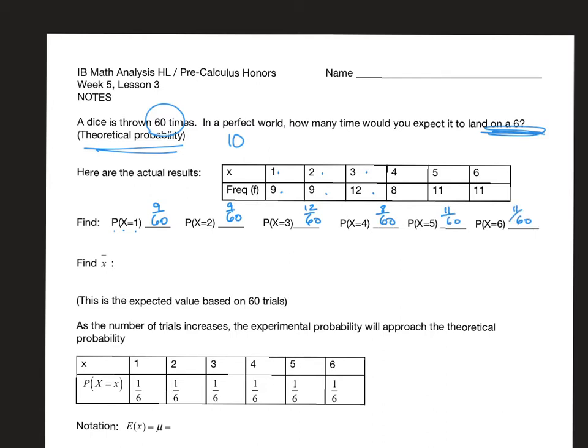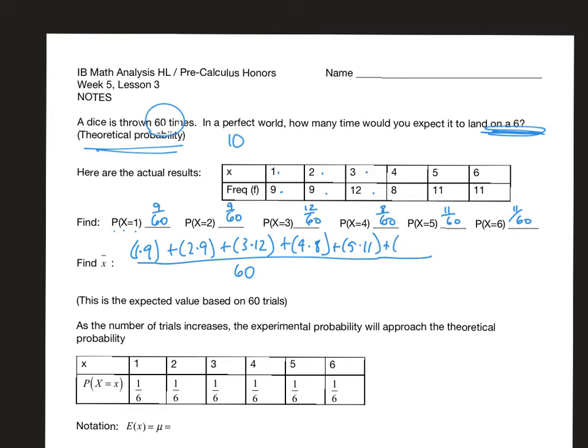All right, and if we want to find the mean, right? If you want to find the mean, there are 60 rolls of this die. It happened that 1 came out 9 times, and 2 came out 9 times, 3 came out 12 times, etc. All right, and if you break all of that into your calculator, you should get 3.6, okay?